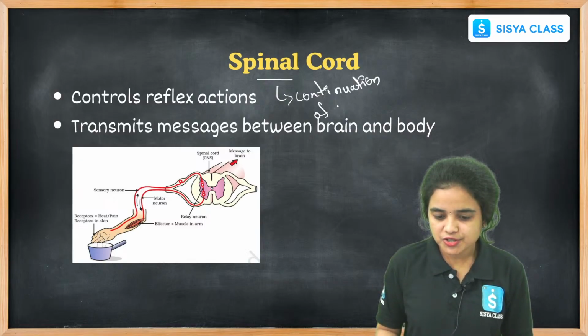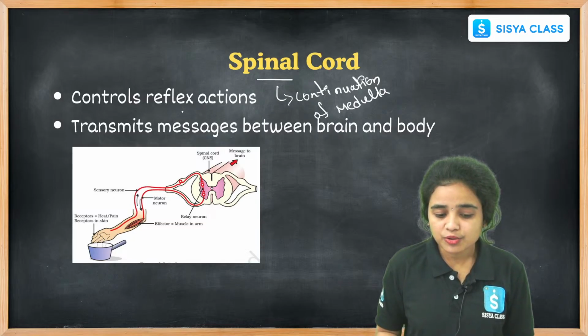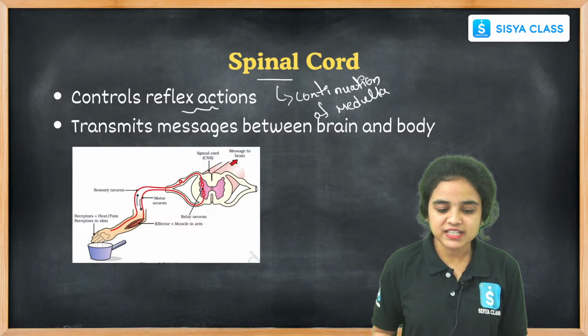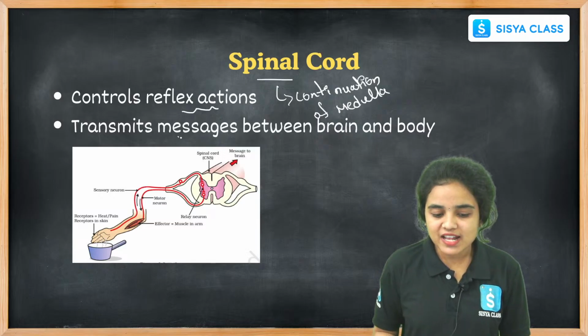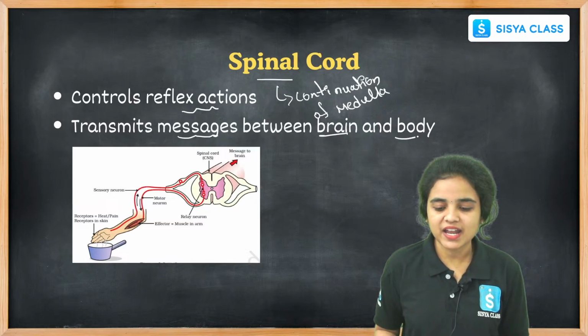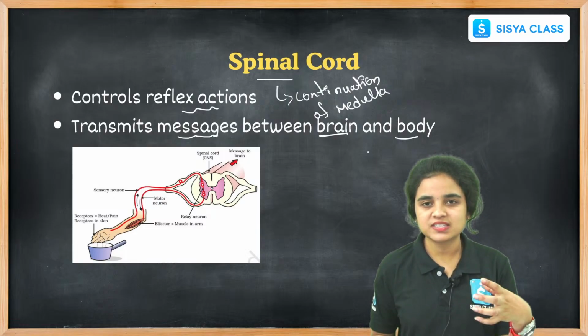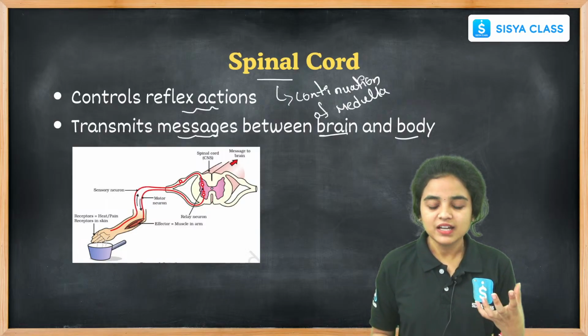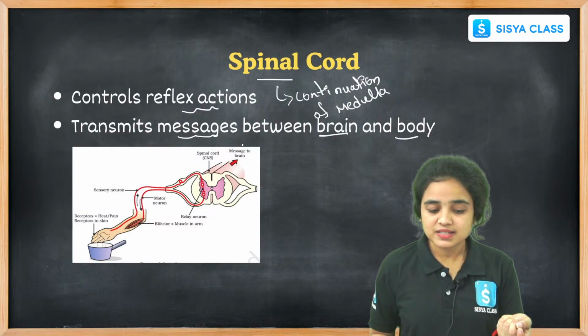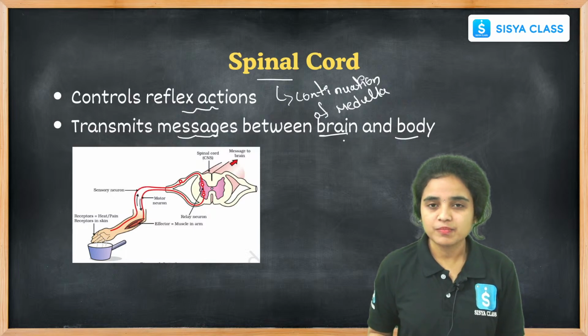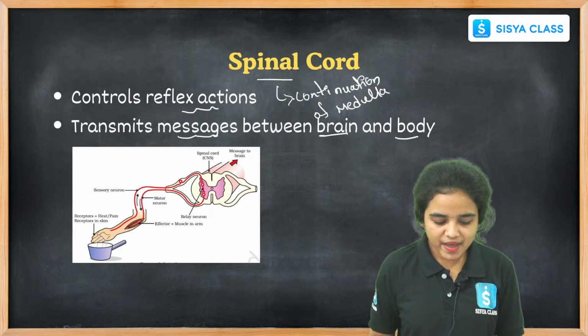It is the continuation of the medulla oblongata, and it controls the reflex actions that happen in our body. It also transmits the messages between the brain and the body, like the responses we give and the stimuli we receive. This is the function of the spinal cord.